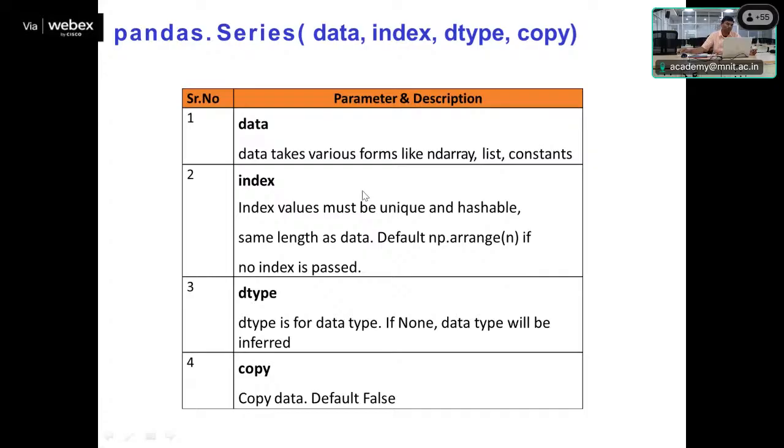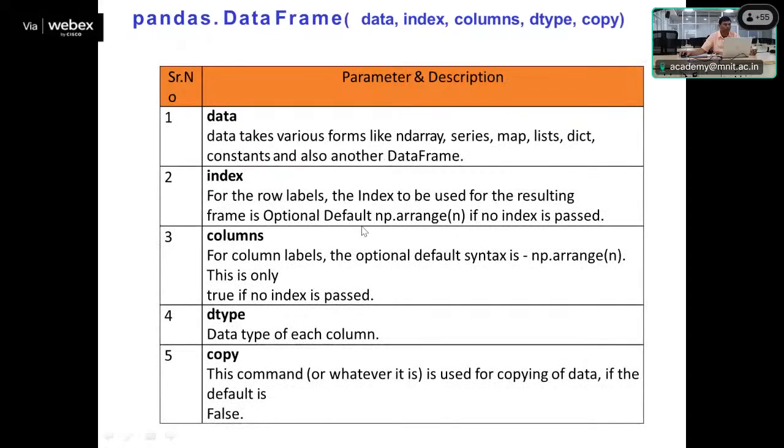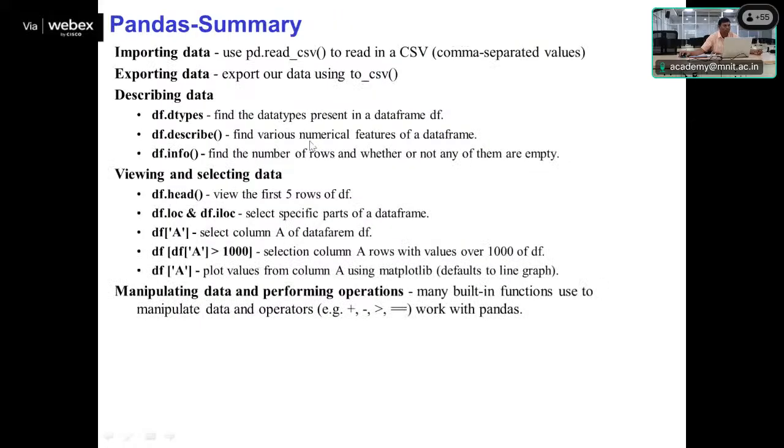Okay, so this is the series functionality which we have used, having the different fields you can go through, and these are the parameters which we have used in the data frame. So this is the overall pandas discussion which we did. We imported the data, and exported the data even into our external or internal storage. We can describe the data by using describe, which is going to give us the numerical features of a data frame, whereas info gives the number of rows and whether those rows are empty or not.